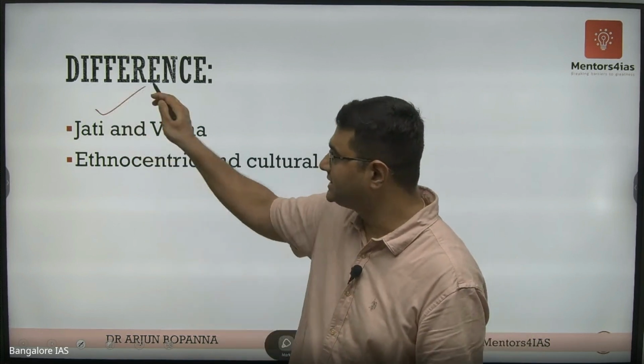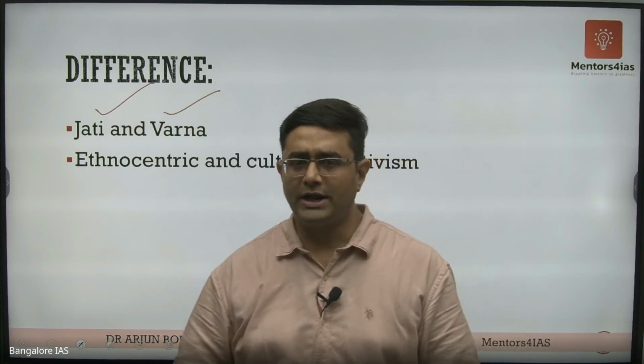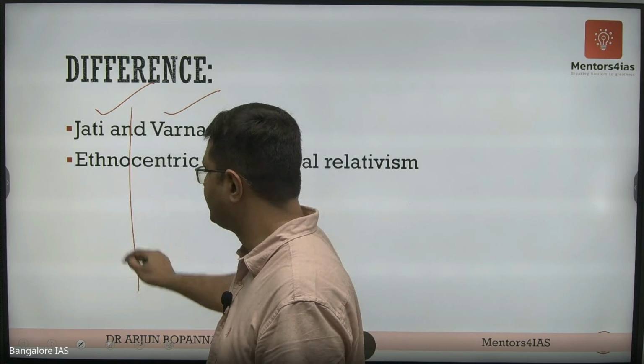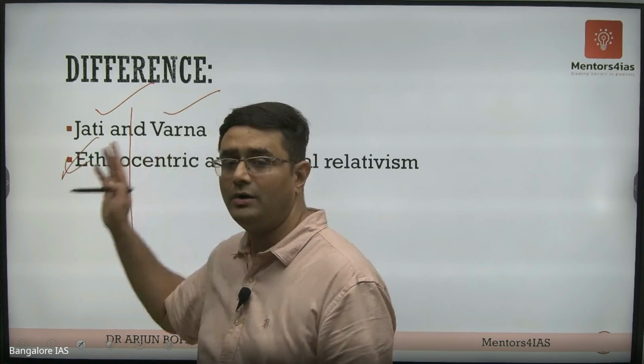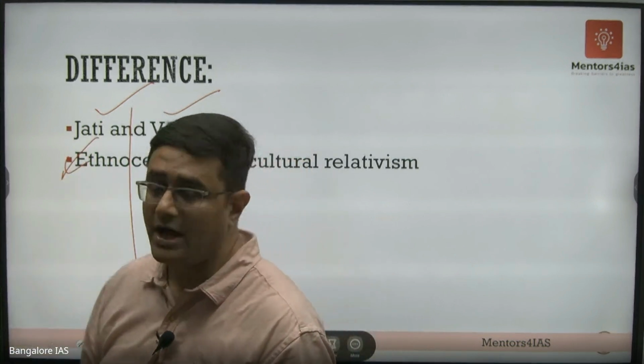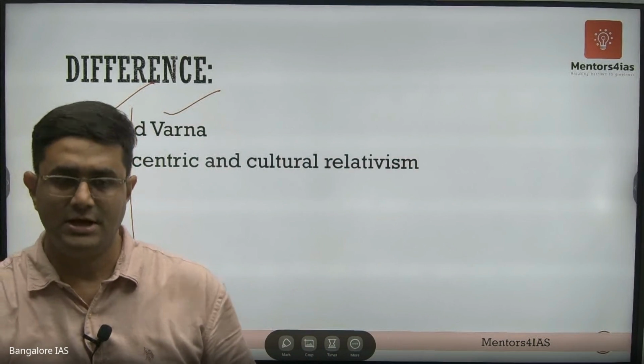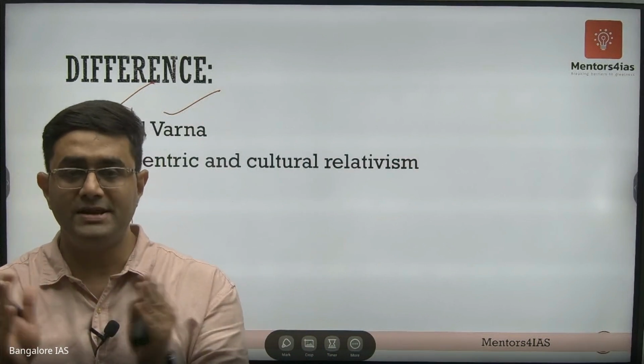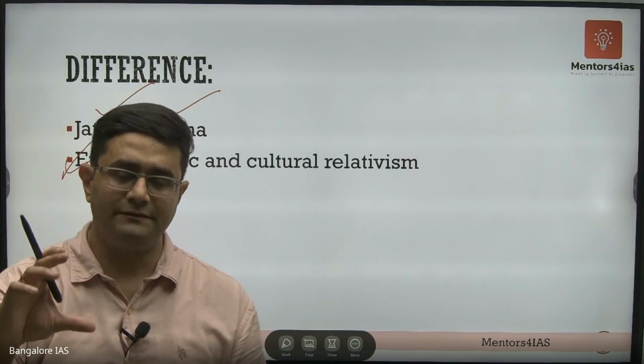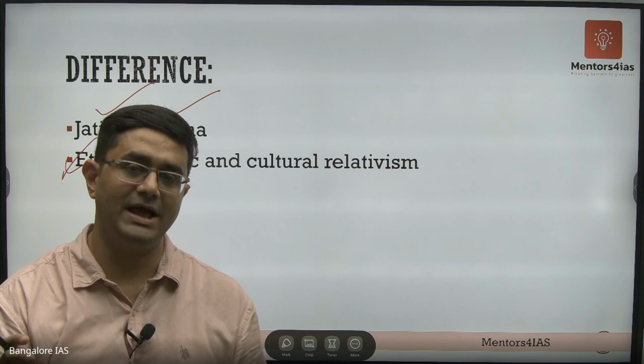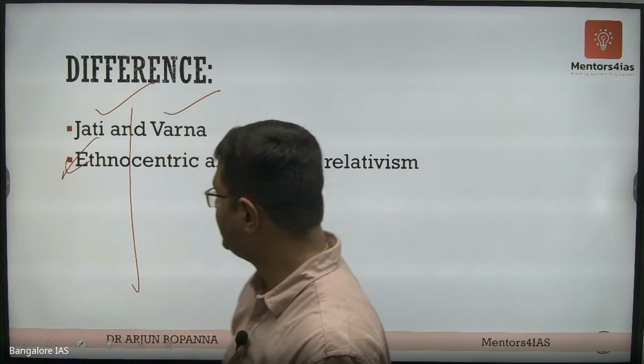In this case, jati and varna, you don't have to write the relationship. Here you have to write the difference: what is jati, what is varna, and how are they different from each other? Write a table and give a comparison between the two. You start with the definitions, then the similarities, and then write the difference between the two.